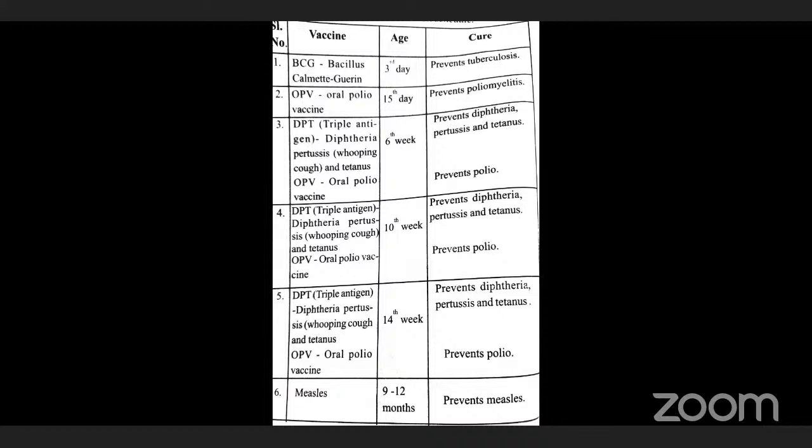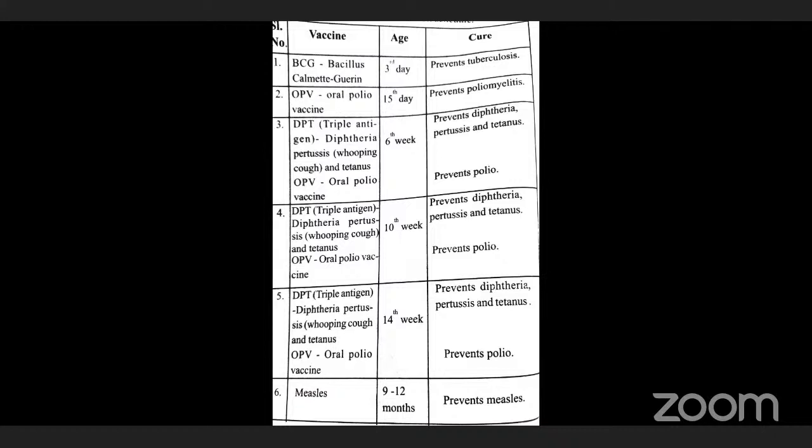Because this is routinely used to produce active immunity against diphtheria, tetanus, and whooping cough in children. This is the most important one. So triple vaccine means the DPT, which is used to produce active immunity against diphtheria, tetanus, and whooping cough in children.